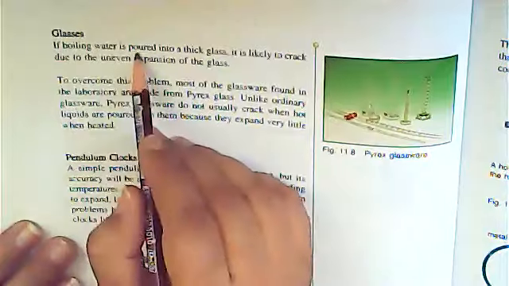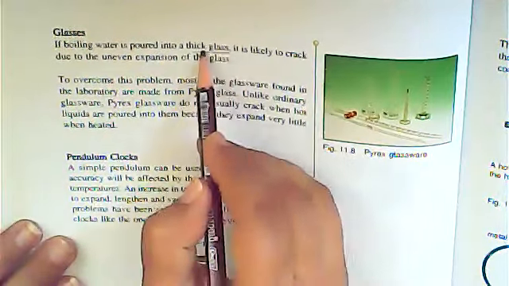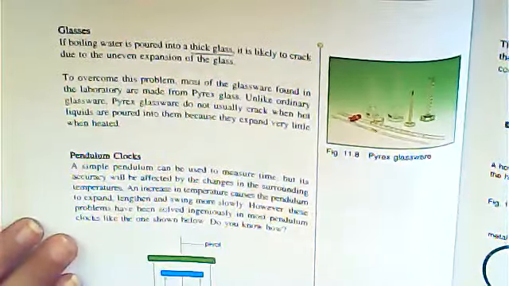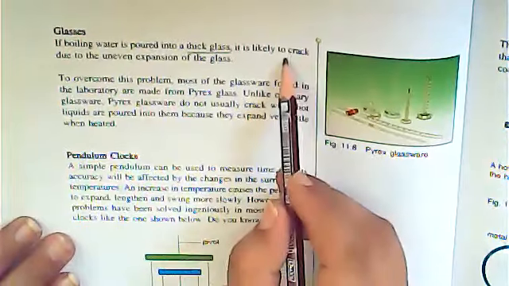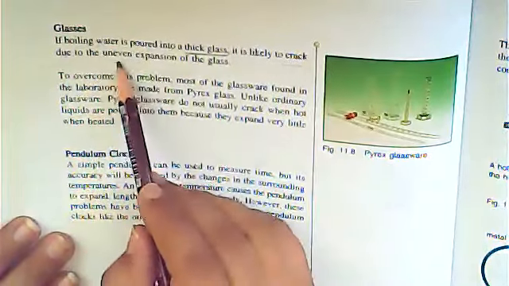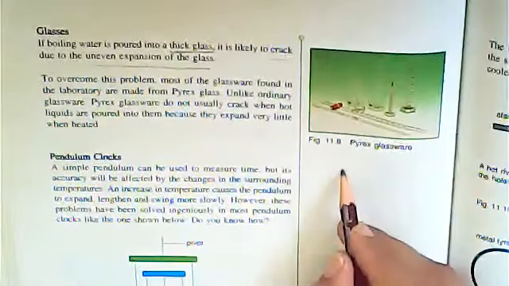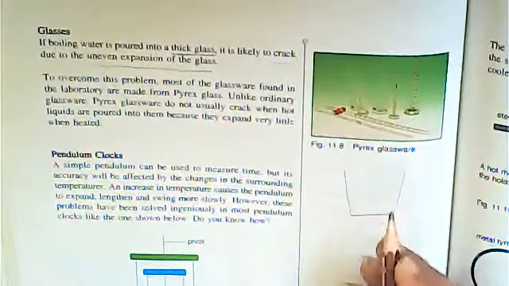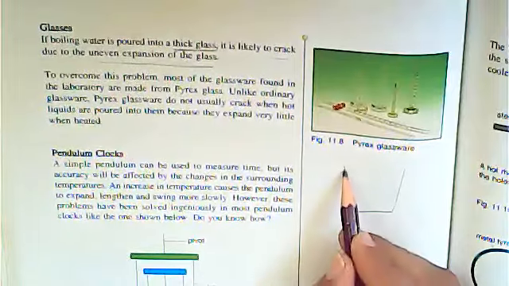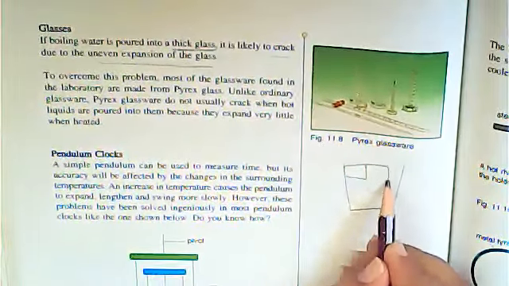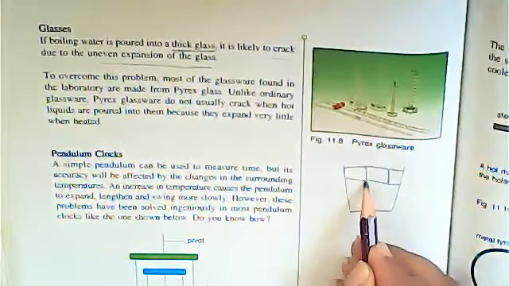Okay, now look at here. If boiling water is poured into a thick glass, we are talking about the thick glass, it is likely to crack due to uneven expansion of the glass. Why is that so? Just suppose you have a thick glass. Basically, this thick glass is made up of different materials.